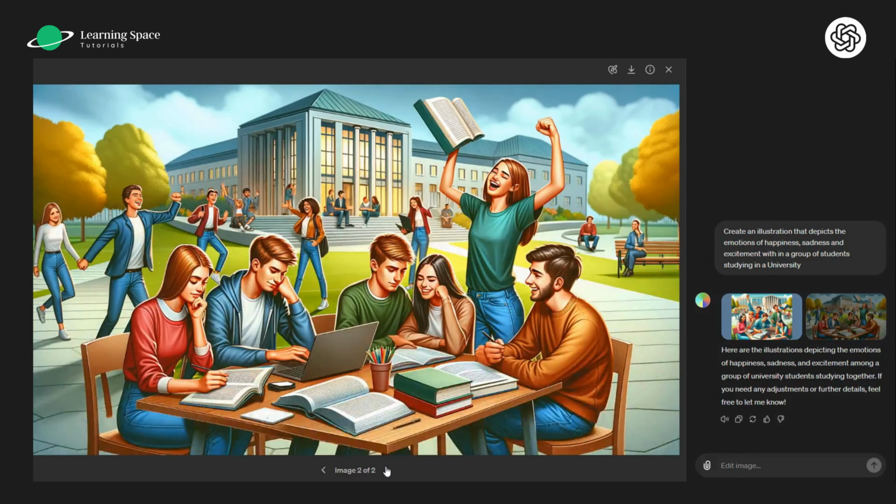If you look at another image, which is more accurate, you will see that some students are happy, while some students are sad, and some students are excited. So you can get creative, and there are no limits to the artistic expression. Again, it depends on your practice with whatever you want to experiment.